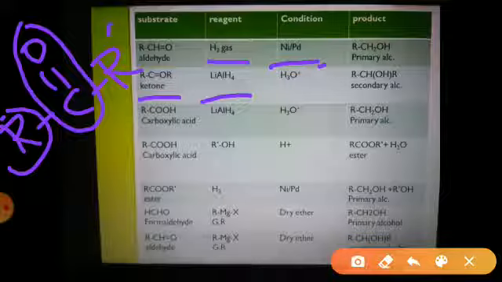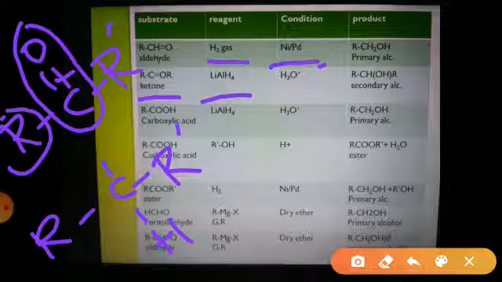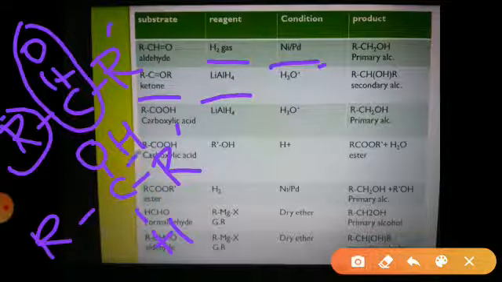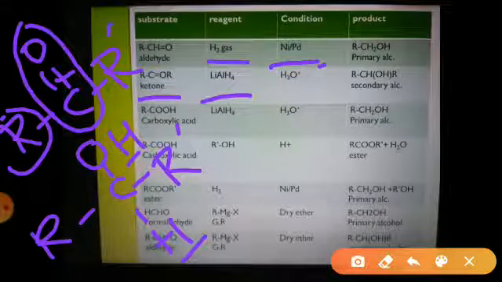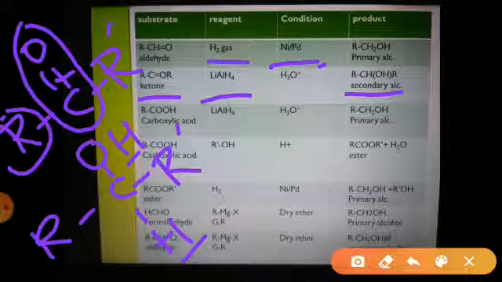Ketones on reduction get converted into secondary alcohol. Here again the same way reaction will be taking place. The pi bond is going to break, and to the free valency of carbon, that is R dash, and the free valency of oxygen, hydrogens get added and we get R C H O H R dash, that is the secondary alcohol.